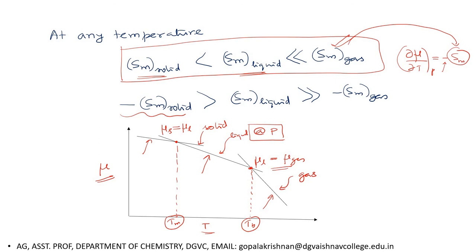So we can give definitions for boiling point and melting point like this. What is boiling point? Boiling point is the temperature at which the chemical potential of the liquid phase and the chemical potential of the gas phase become equal at a given pressure. Similarly, what is melting point? Melting point is the temperature at which the chemical potential of the solid and the chemical potential of the corresponding liquid become equal at a given pressure. So this is the definition for melting point and boiling point.